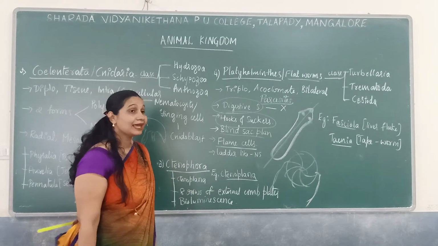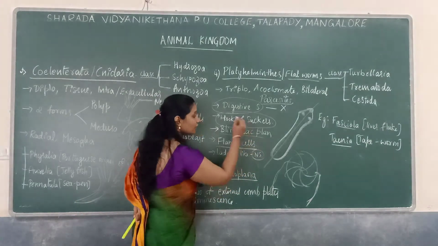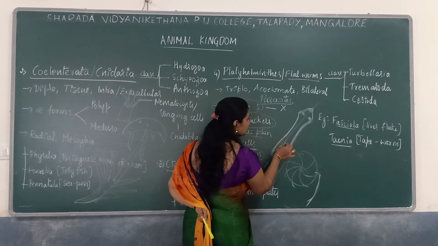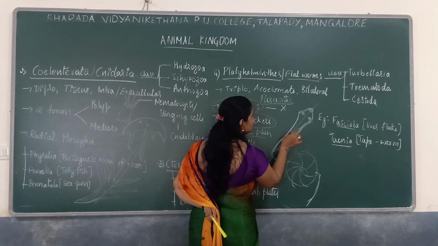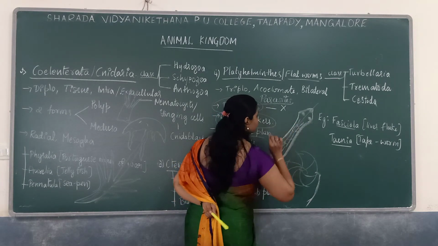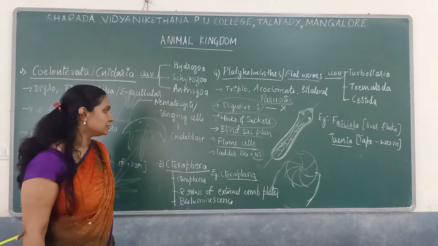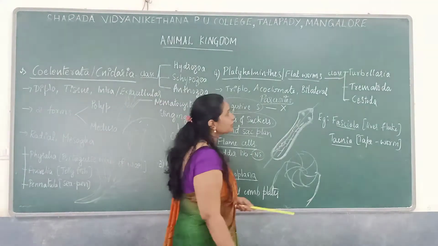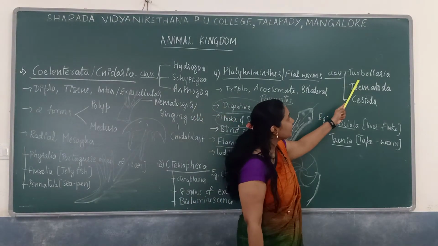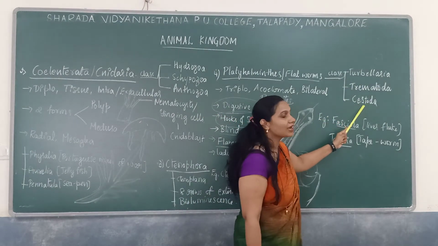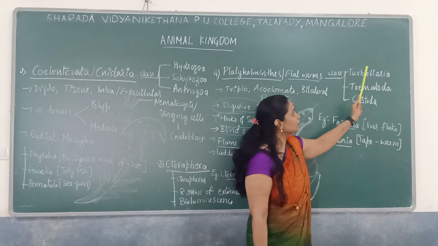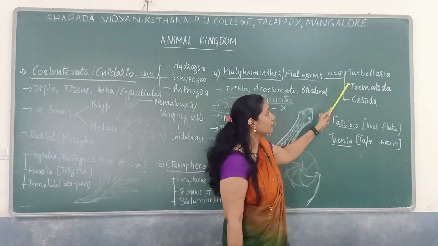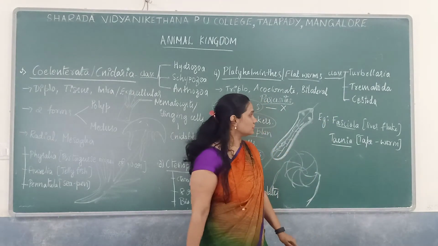Next, ladder-like nervous system. Their nervous system is ladder-like, with all the nerves arranged like a ladder. They have three classes: Turbellaria, Trematoda as well as Cestoda. These are the three classes that come under Platyhelminthes.